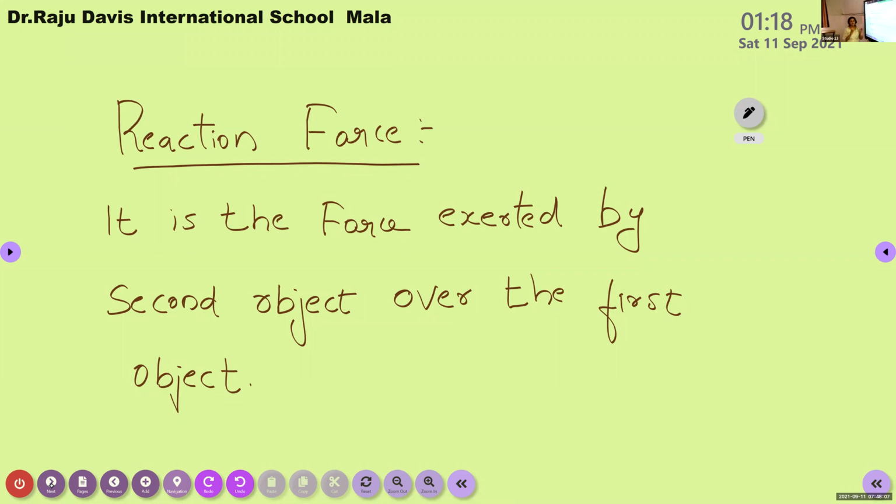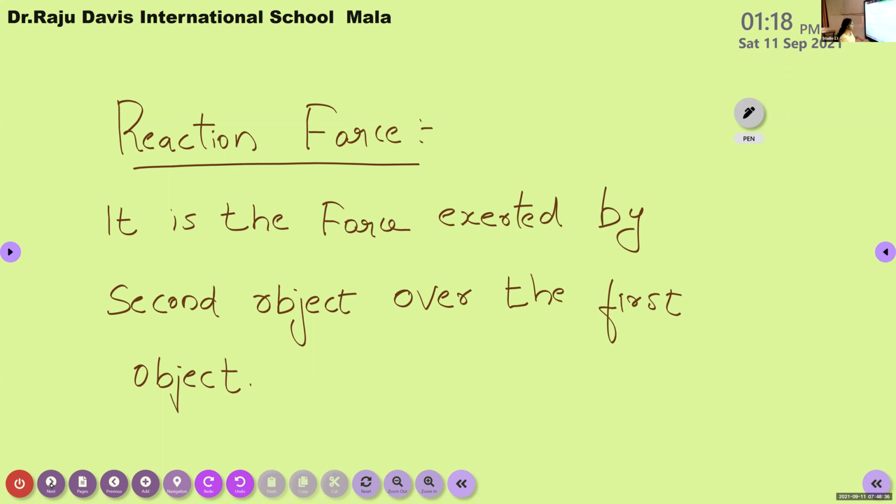So whenever you hear the terms action and reaction, they are nothing but forces. There are two forces: one is action force and the other is reaction force. And what about their direction? Do they lie along the same direction? No, they are in opposite directions. They lie along opposite directions.